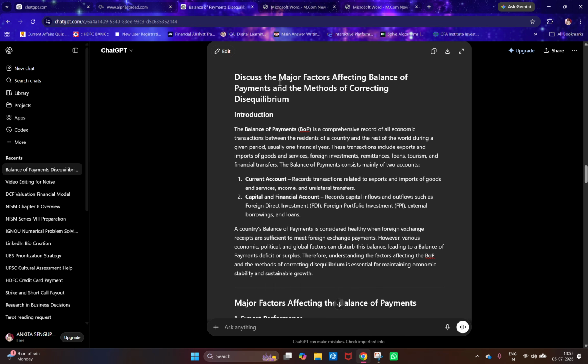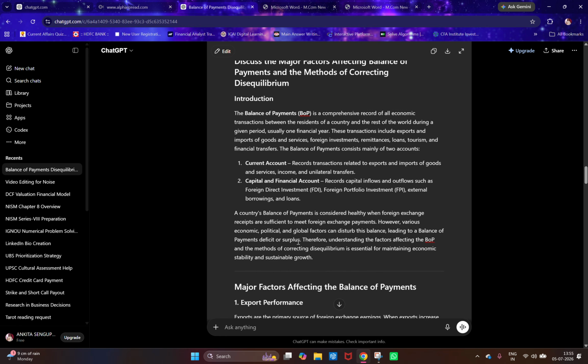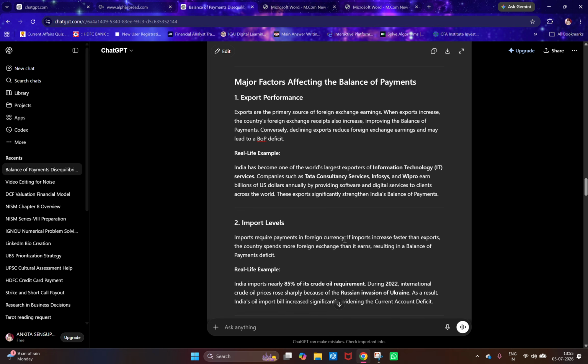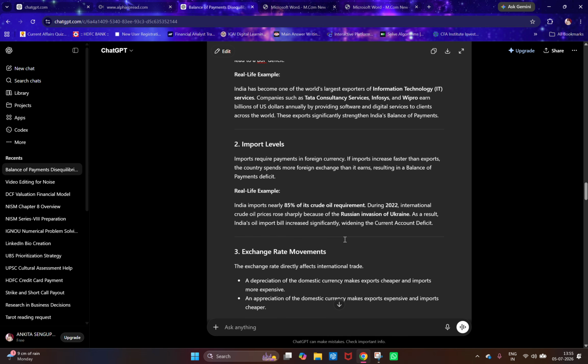It will give you the same. It will immediately remove the first point and give you the answer. If you want to separate it from the methods of correcting it, then you can give a different question also. So in this way you can give one or the other question. For every 10 marks question, instead of 10 marks, write 20 marks, because 10 marks is not sufficient. For people who say that you should write only 4 or 5 pages for your answer, no, that's not enough. I've seen that.